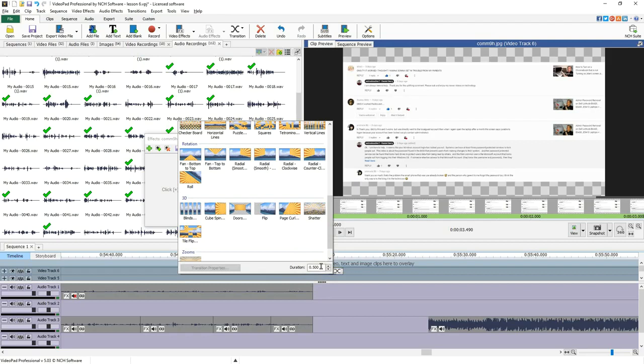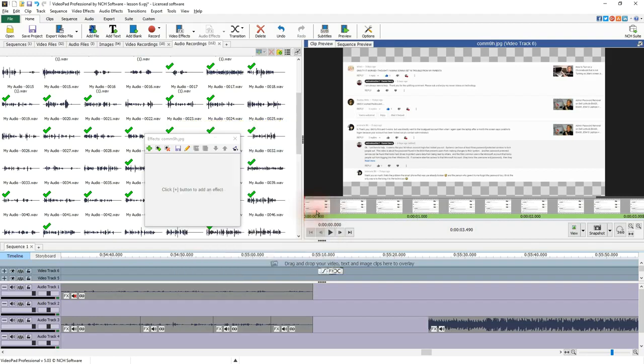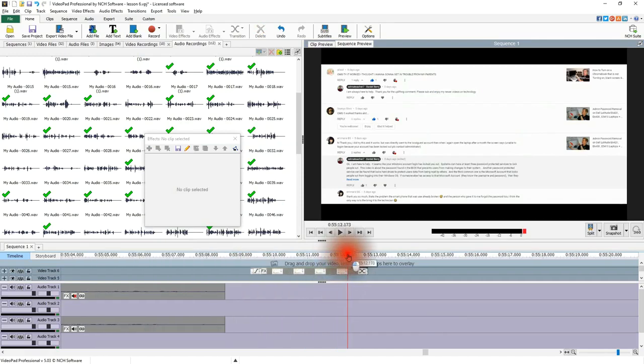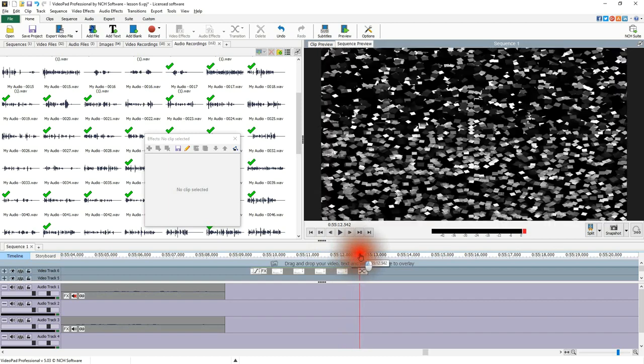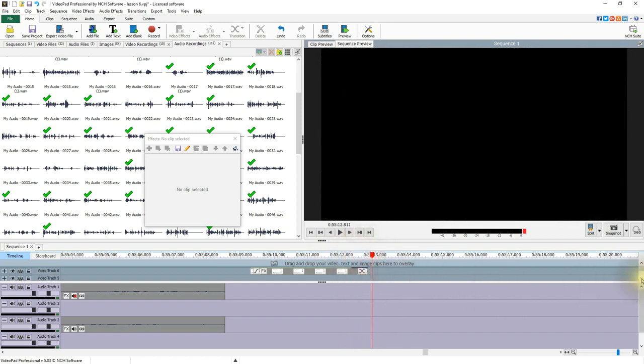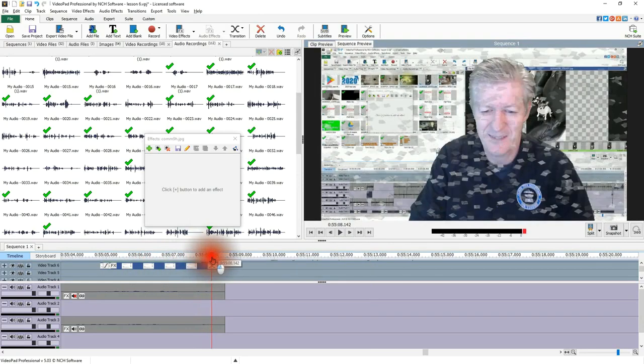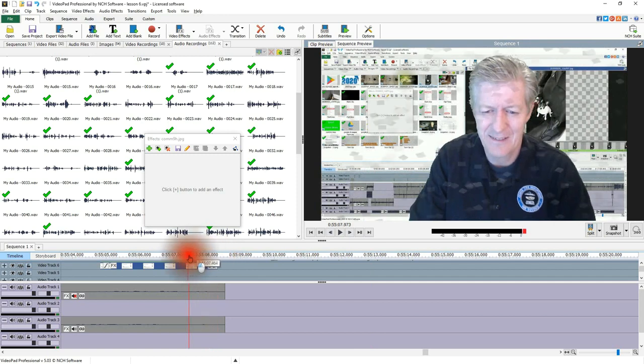The duration that I have been using for the last few videos is a ½ second. Before it was 1 second, but I've become impatient, I guess. I'm only using a ½ second duration, and if I click on that transition, then that's what's going to happen to this image here. So let's look at it and see how it works. There it goes. And what you see is the background there. So right now I don't have a background. Now I can move that. So let's see if I moved it over here and then replayed it. There you go. So that works okay.